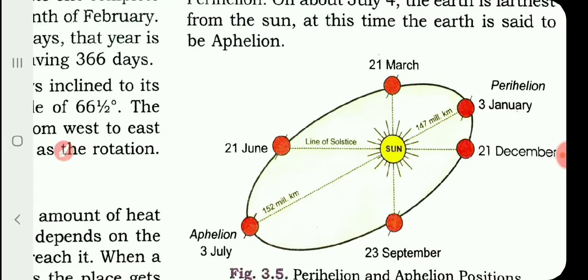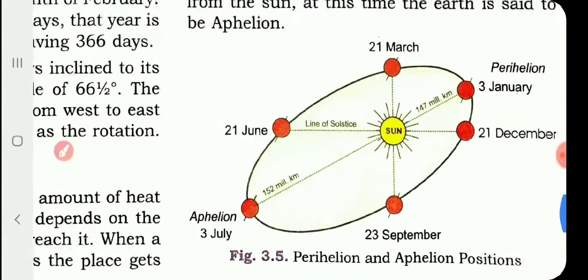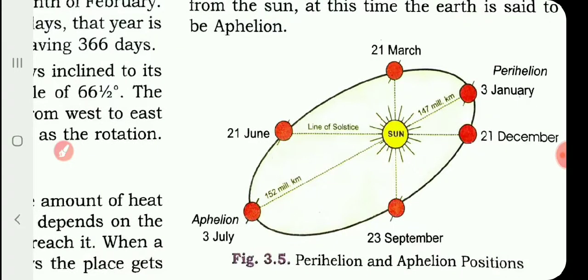Are things clear for you? But you see, on January 3rd the sun is very close, but the northern hemisphere is tilted away from the sun. That is the reason we are having the winter season. Clear now? So just look at the elliptical path. Though the sun is closer on January 3rd, we are having winter because of the tilting of the Earth's axis. Though the sun is far away on July 3rd, we are having summer because the sun is over the Tropic of Cancer, and the Earth's axis is tilted towards the sun.